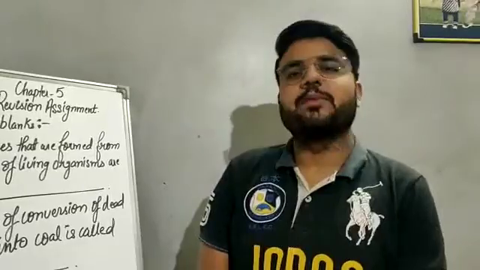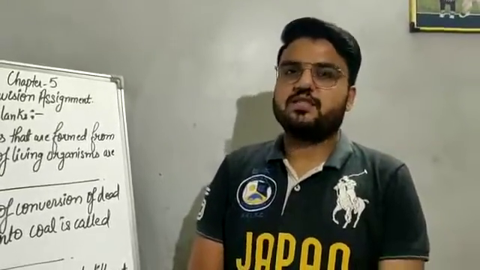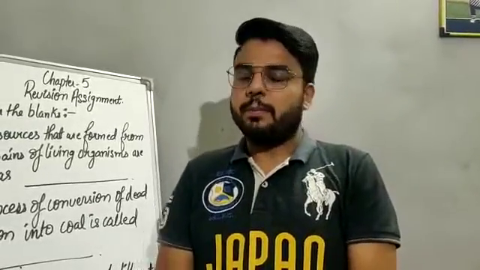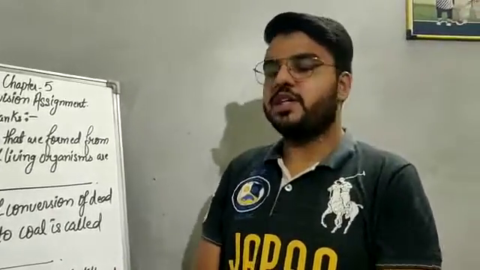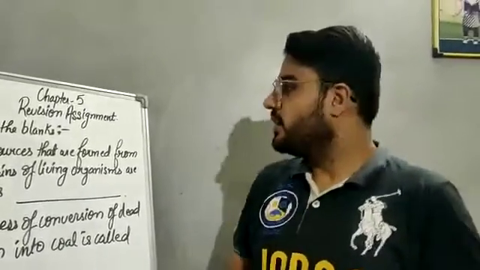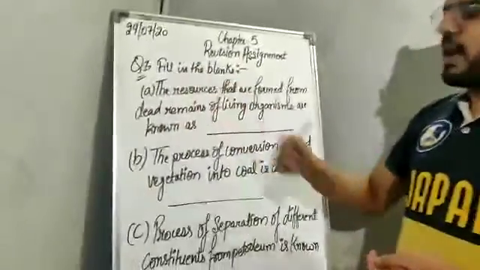So today in chemistry class we will revise chapter number 5, that is coal and petroleum, by means of an assignment. Okay, we will discuss some important questions from the chapter. So let's start. Question number 1 is fill in the blanks.